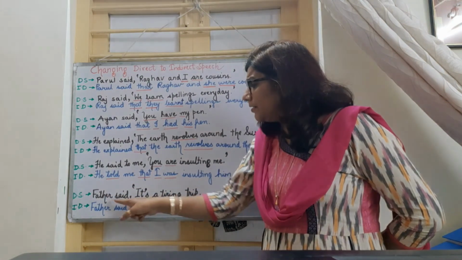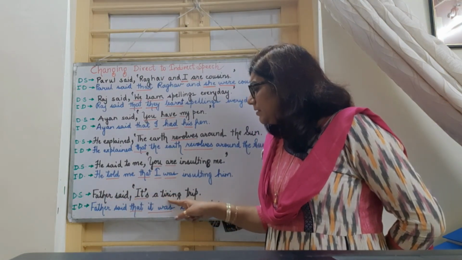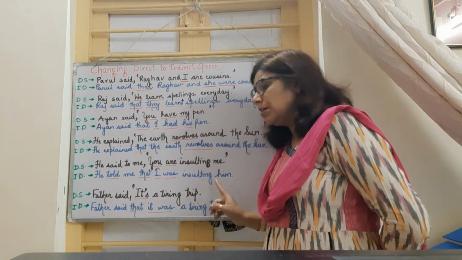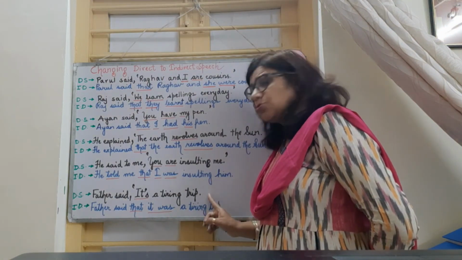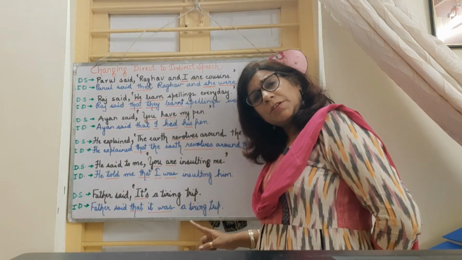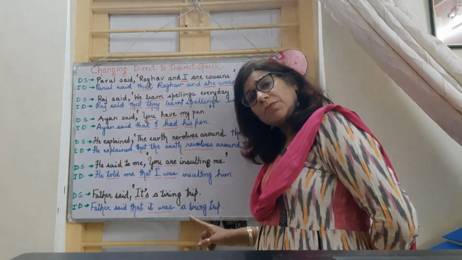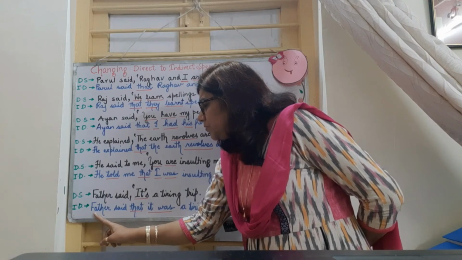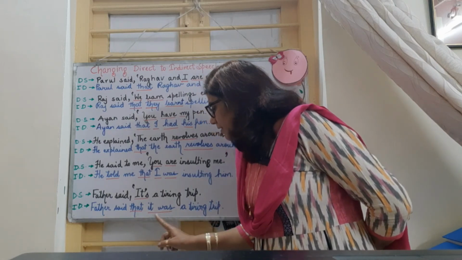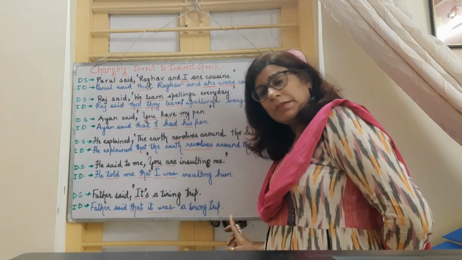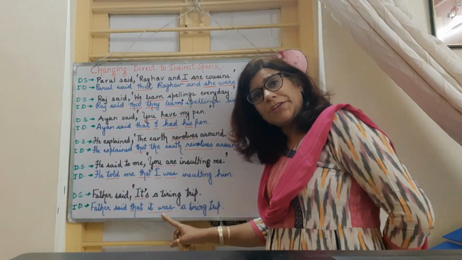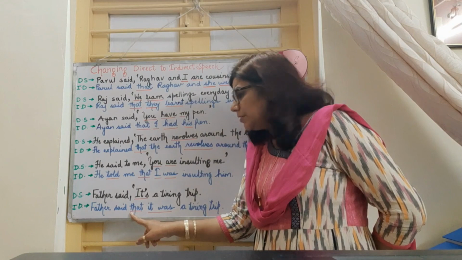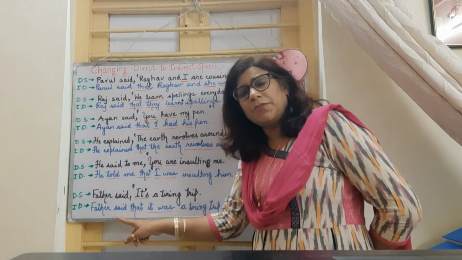Next sentence, father said, it is a tiring trip. This is again a present continuous tense. So we will change the verb into past continuous, and the indirect speech will be father said that it was a tiring trip. It is will change into it was, and that we have to insert in place of the comma after the reporting verb.